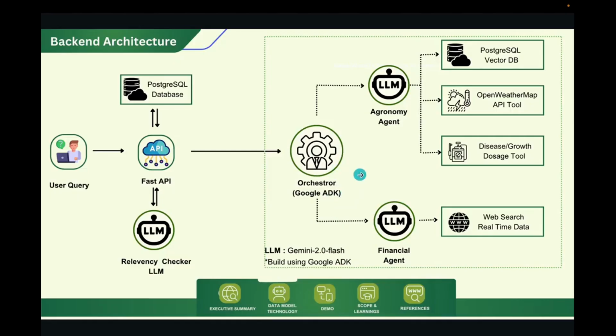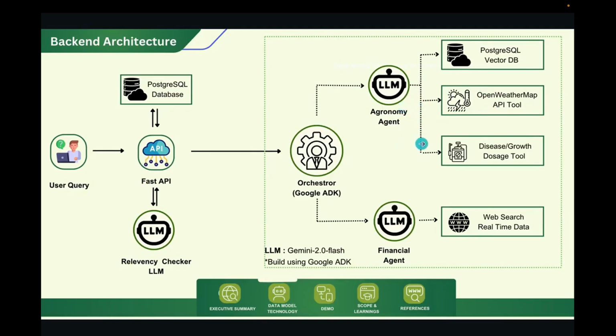So let's go deeper into the tools I have attached to each particular agent. The agronomy agent has three tools. The first tool is the agronomy knowledge base, in which we send the query and find all the relevant vectors from the PostgreSQL database and send them back to my LLM. The second tool is a weather forecasting tool, in which, as Anushka mentioned previously, we take the user pin code, find the next week's forecast using that pin code, and send this forecast to my agronomy agent.